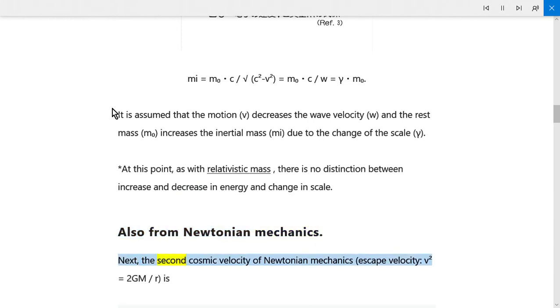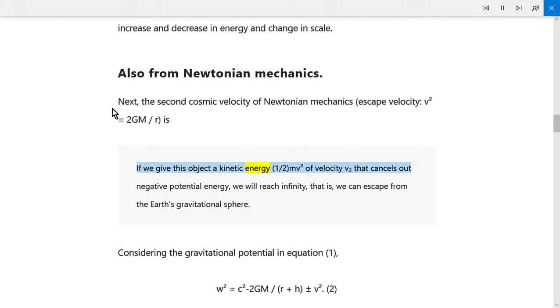Also from Newtonian mechanics. Next, the second cosmic velocity of Newtonian mechanics, escape velocity, is v superscript 2 equals 2GM over r. If we give this object a kinetic energy, 1/2 mv superscript 2 of velocity v, that cancels out negative potential energy, we will reach infinity, that is, we can escape from the Earth's gravitational sphere.